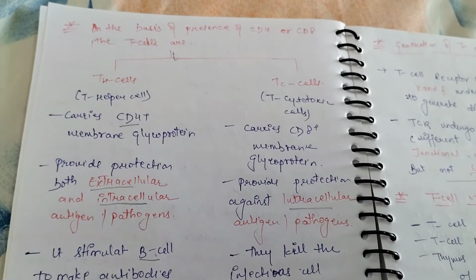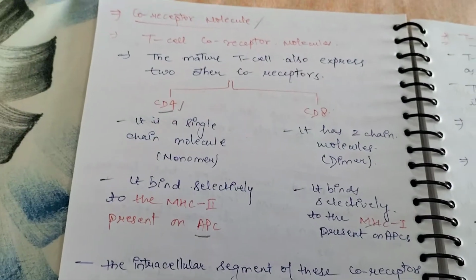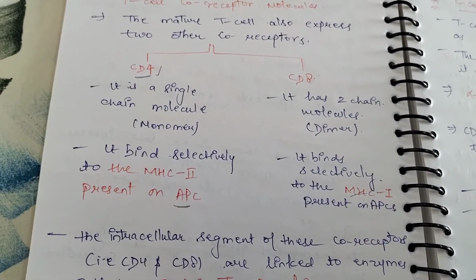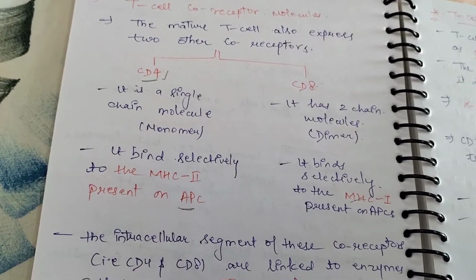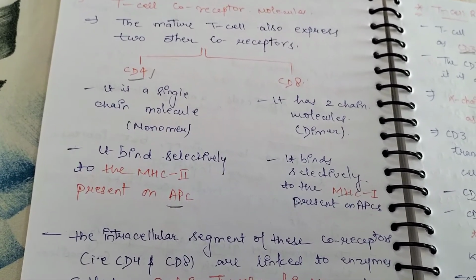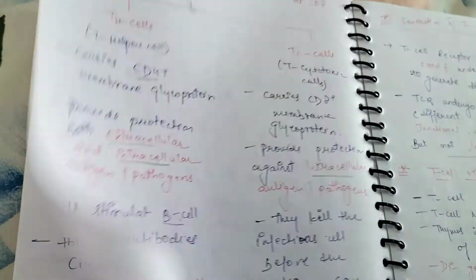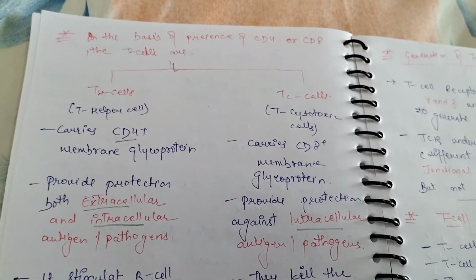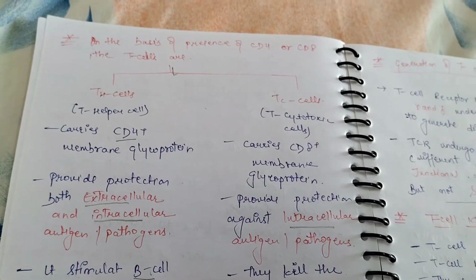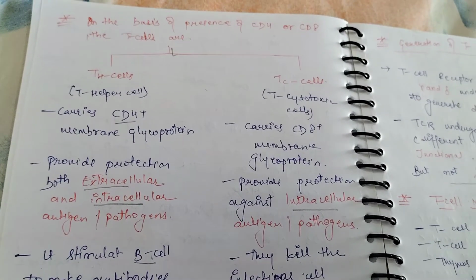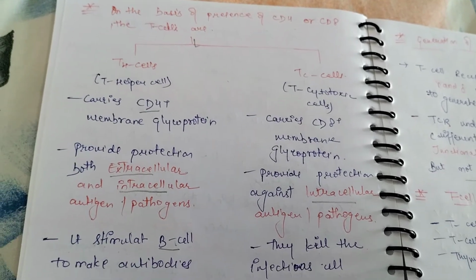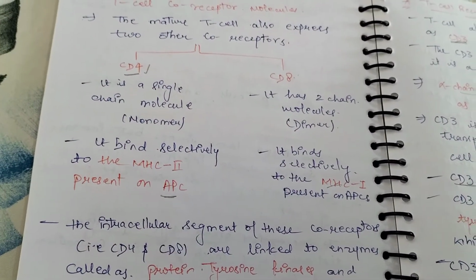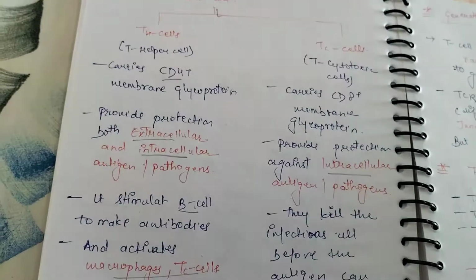The next topic is T cell co-receptor molecules. Mature T cells also express two other co-receptors, called CD4 and CD8. On the basis of CD4 and CD8, the T cells are divided into T helper cells and T cytotoxic cells. Here CD4 is a monomer and CD8 is a dimer.